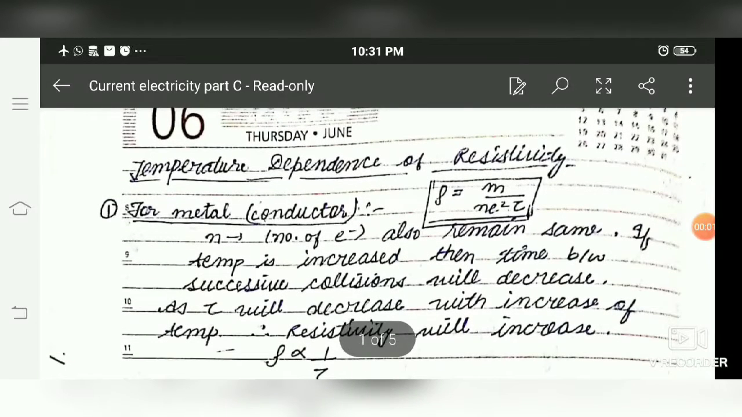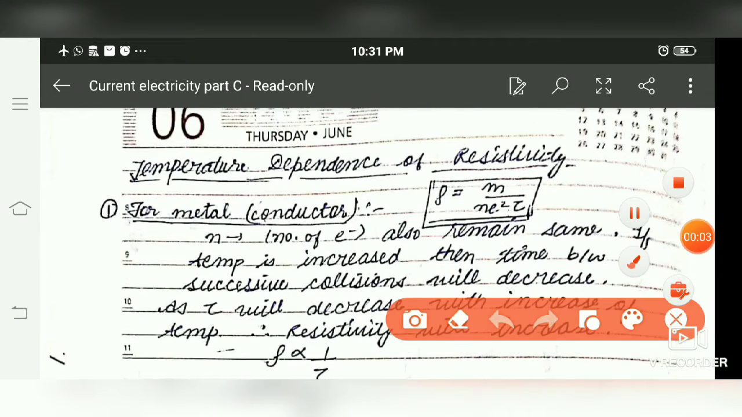Next topic is temperature dependence of resistivity. In the previous topic we covered how resistivity depends upon various factors. As we know, resistivity is given by ρ = m/(n e² τ), where m is the mass, n is the number density, e is the charge on the electron, and τ is the relaxation time.